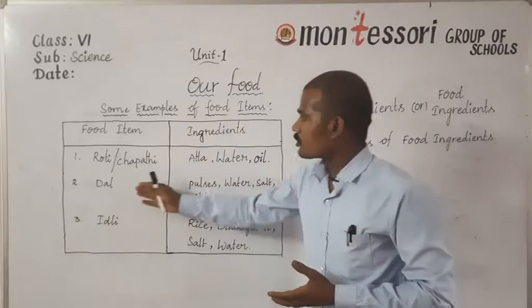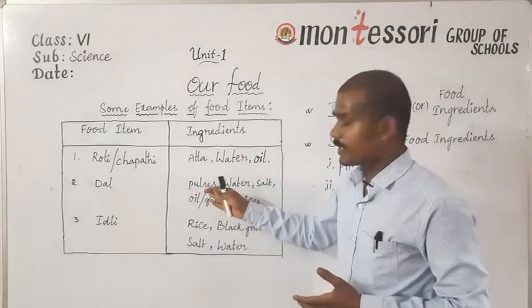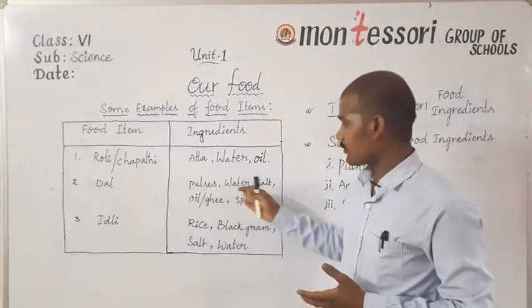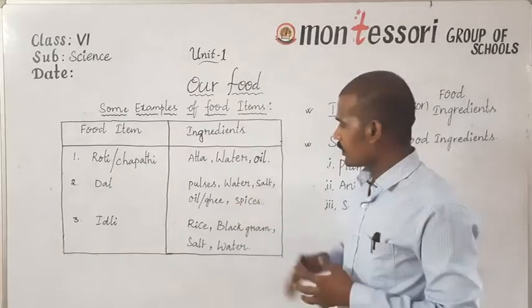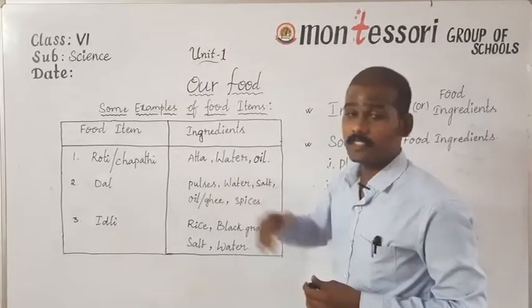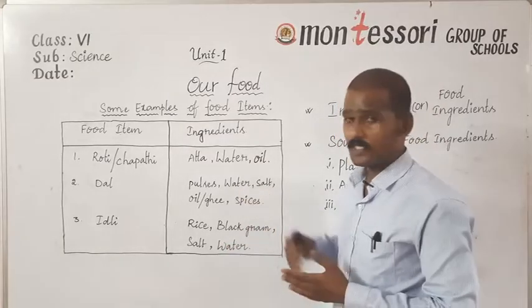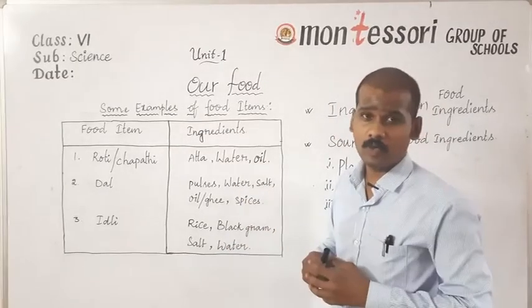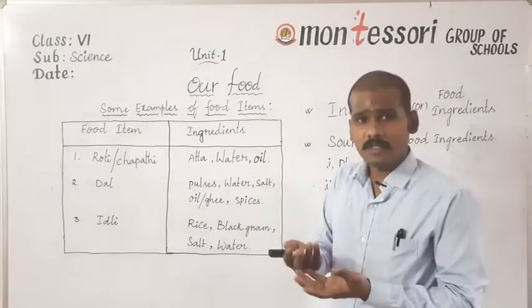So, second example, dal. To prepare dal, we require different types of ingredients like pulses, water, salt, oil, ghee and spices. Pulses, that means red gram, are obtained from the red gram plant, and water is obtained from groundwater, rivers or ponds, and salt is obtained from seawater.